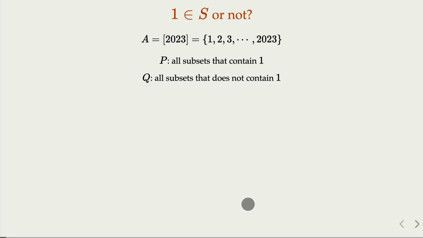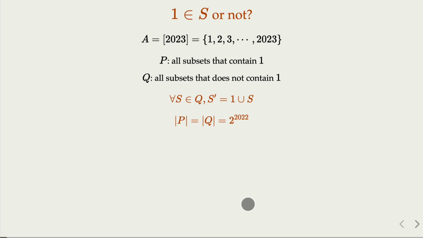You can establish a one-to-one correspondence between elements in P and Q. How do we do that? For every element S in Q, a subset that does not contain 1, you add 1 to it, and this maps to the set S prime in P. So you establish a one-to-one onto map. That means P and Q are equal in size.